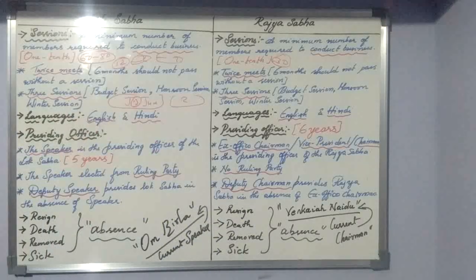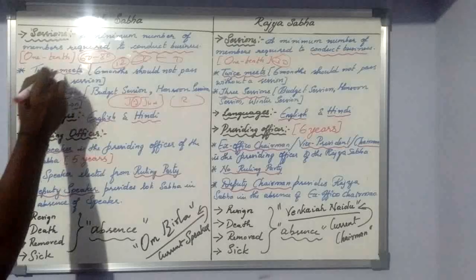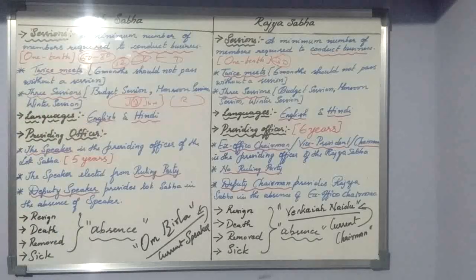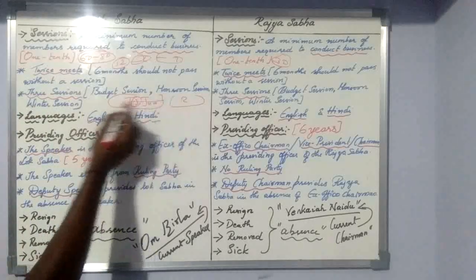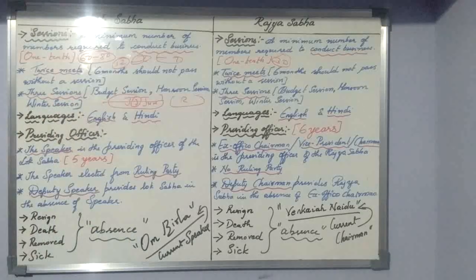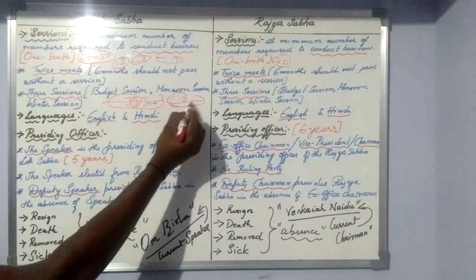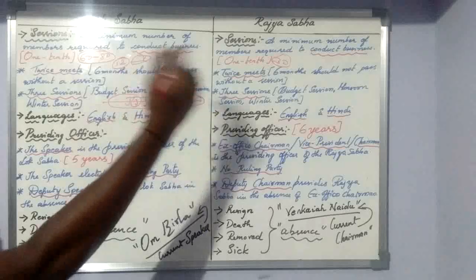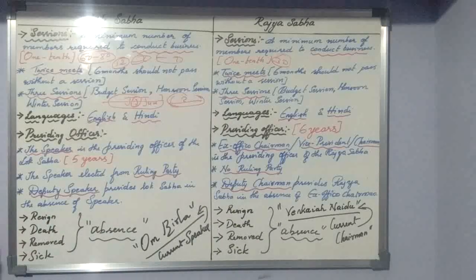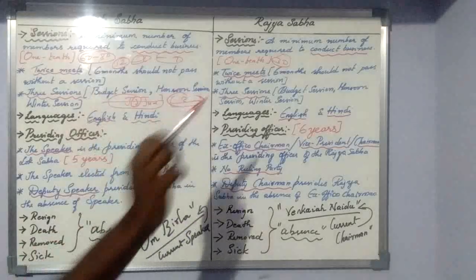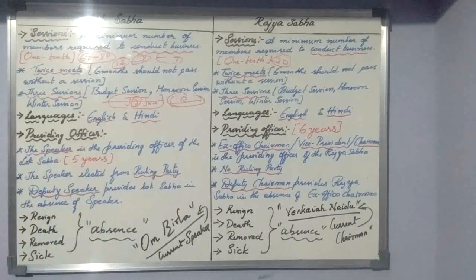Since the constitution says that if they meet twice in a year, that is enough, that doesn't mean 6 months pass without meeting and then they meet once in 3 months and once again in 3 months. No. So according to the constitution, both the houses should meet twice, and there should not be a gap of 6 months without a meeting.